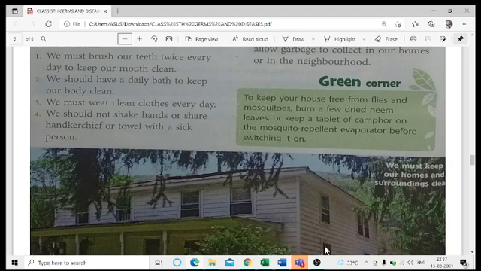Apart from that, when we are using the camphor tablet on the mosquito repellent evaporators, that is the machines like All Out or Mortein or Good Night, whatever refills are there, when we switch on the machine, a vapor starts coming out. If you keep the camphor tablet on top, then along with the vapors of the chemicals, this camphor will also evaporate and it will kill the other different types of pests which are present.